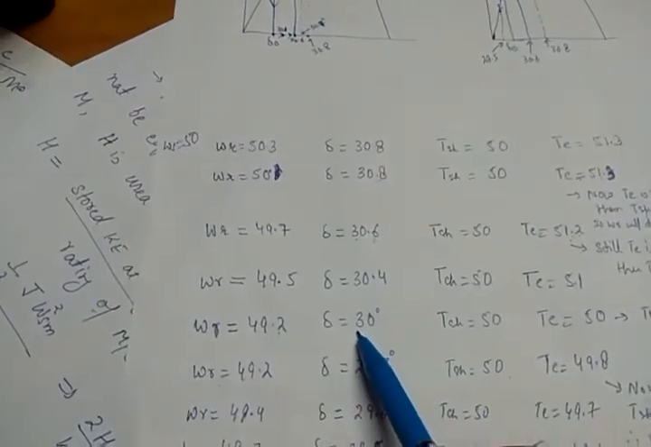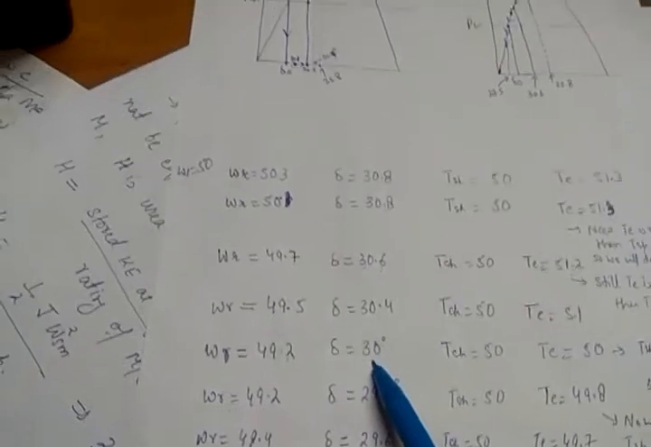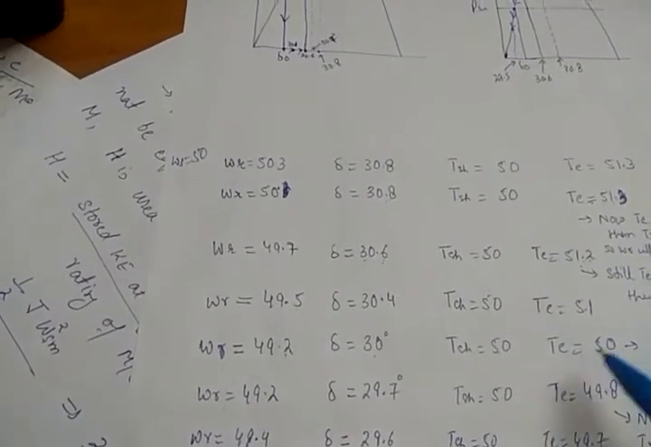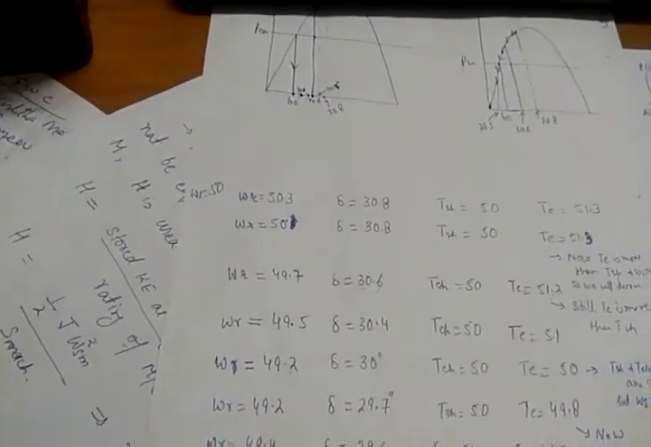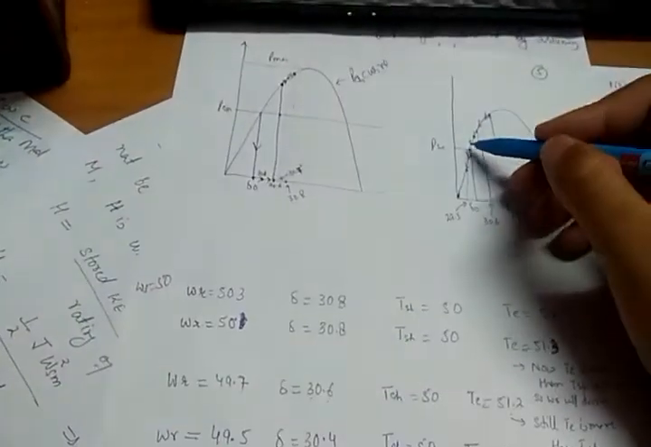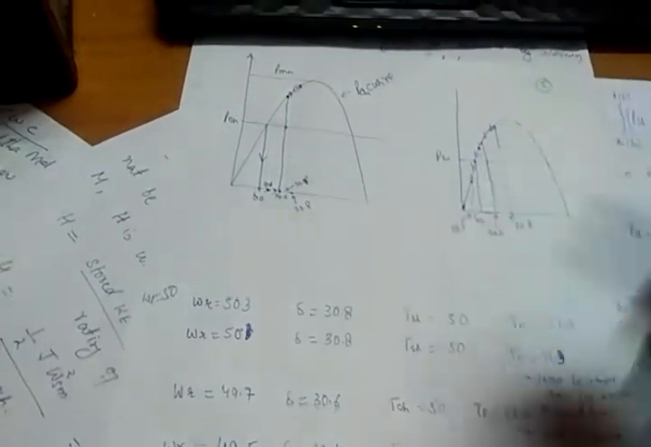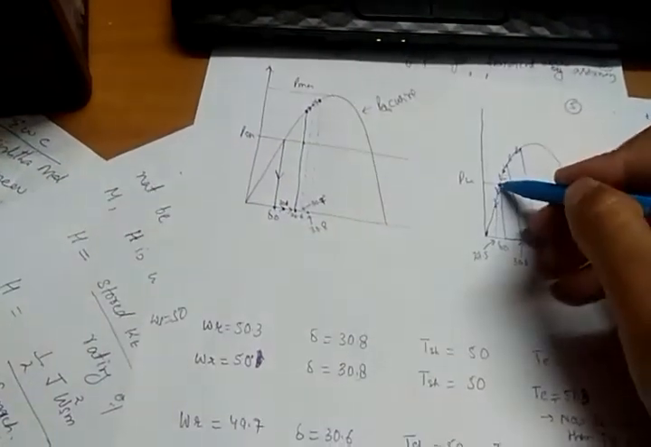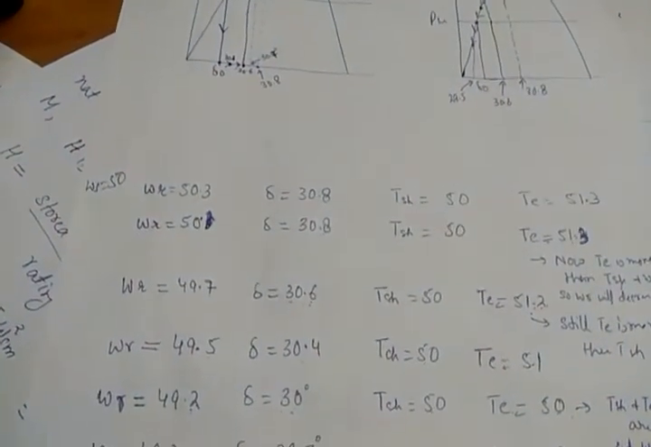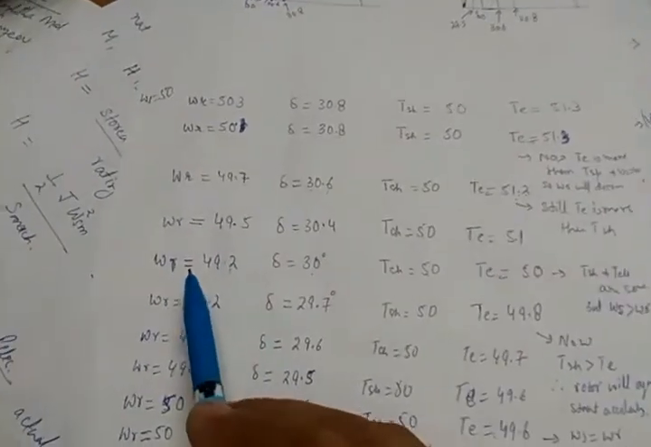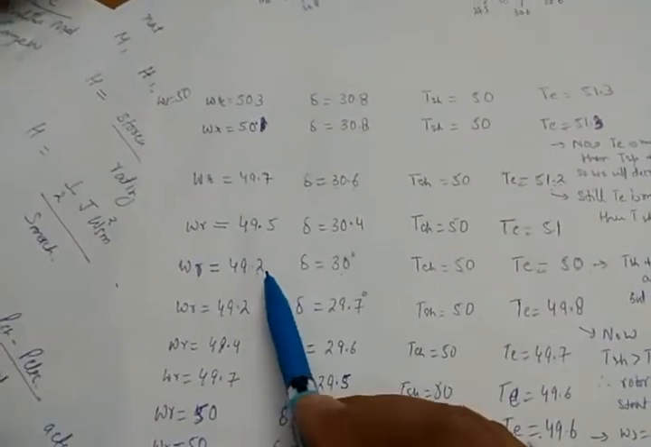So delta will decrease to, say, 30 degrees, and T shaft will remain 50 and T electrical will be equal to 50. Okay, T electrical equal to 50 and delta equal to 30 means this initial operating point. So we again reach this initial operating point. But as you can see, at the initial operating point, rotor speed is still less than the synchronous speed,